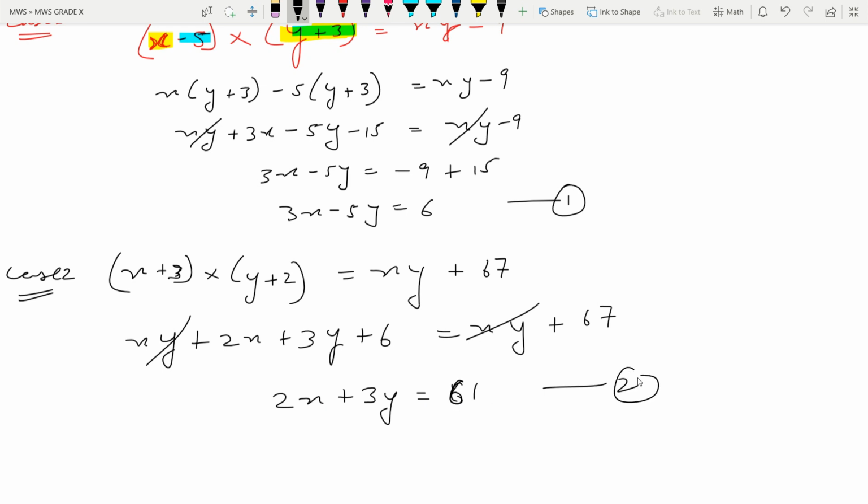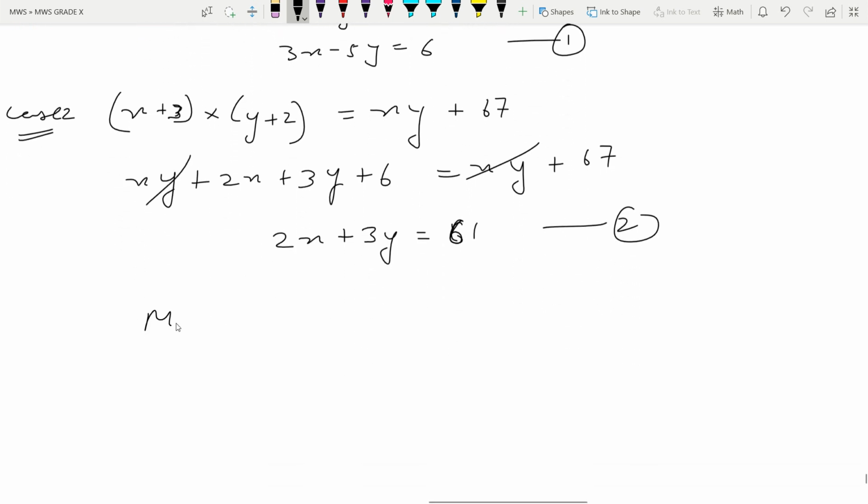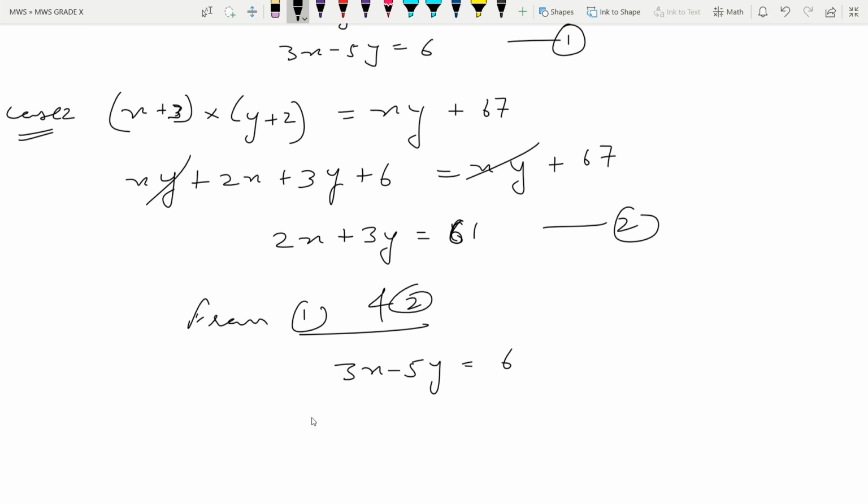This is the second equation. So now we can solve these two equations by elimination, or we can write simply from first and second. Just write these first and second this way.